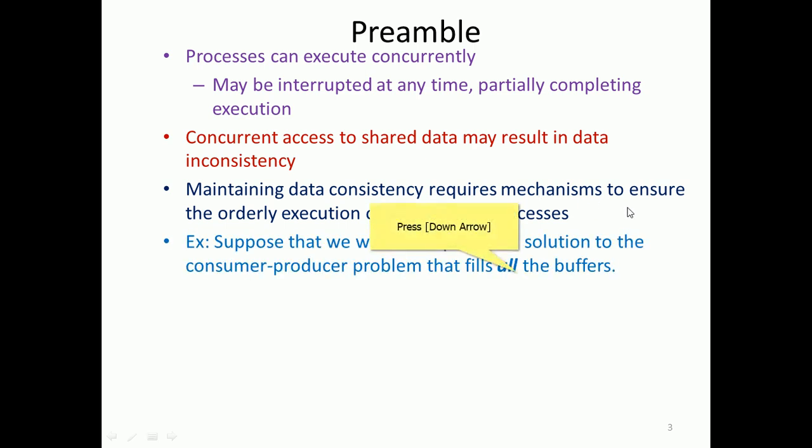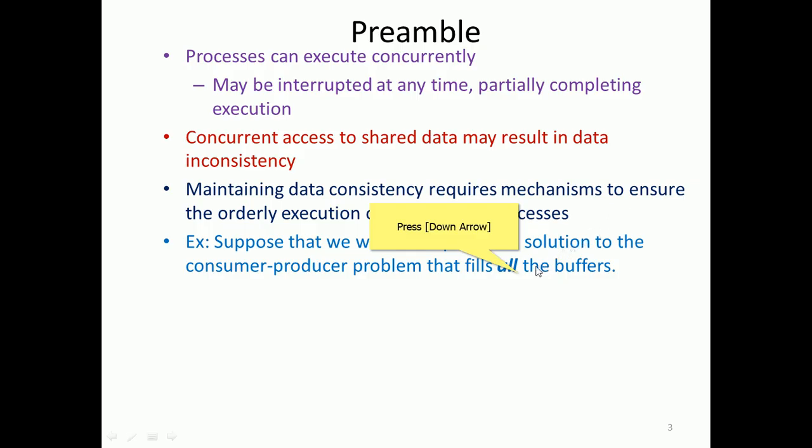Suppose that we want to provide a solution to the producer-consumer problem, right.